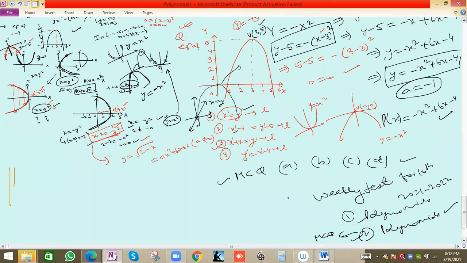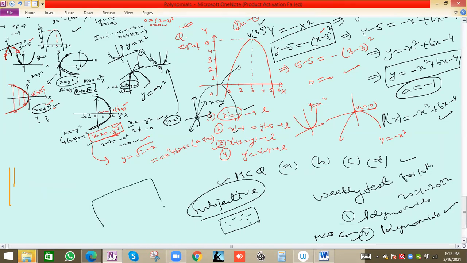MCQs, what options can we set for, say, a subjective test? What is the process? For a subjective test, this comment box is there, but it's difficult to write the answers in the comment box. So what is the best way? In the comment box, just write one word, "uploaded". Or suppose after solving you get answer 2 or 3, just write "answer 2, 3".